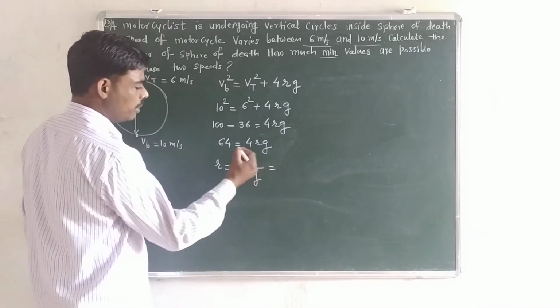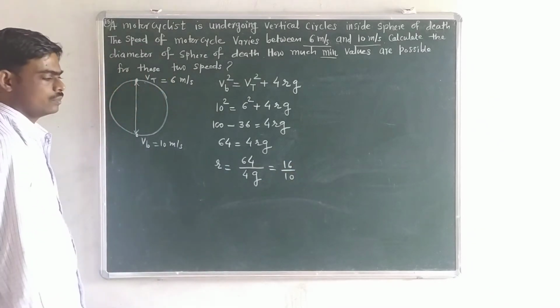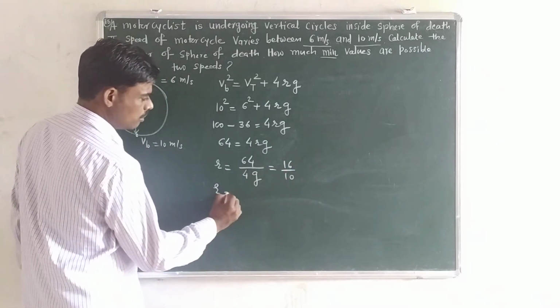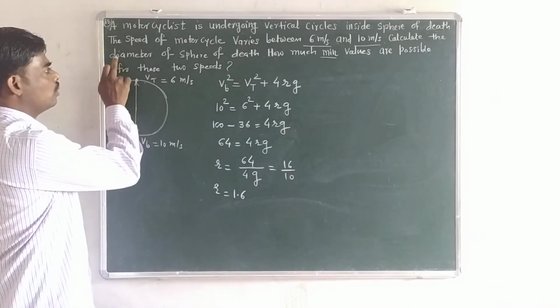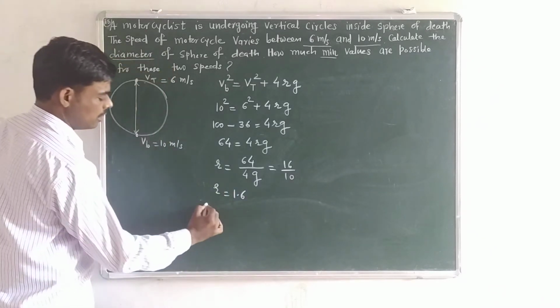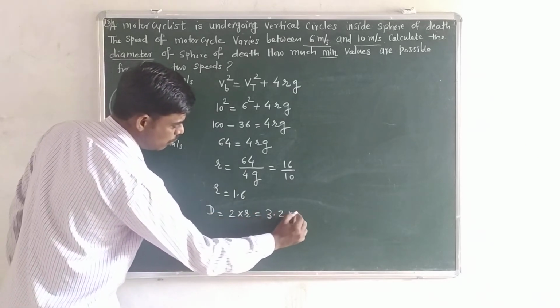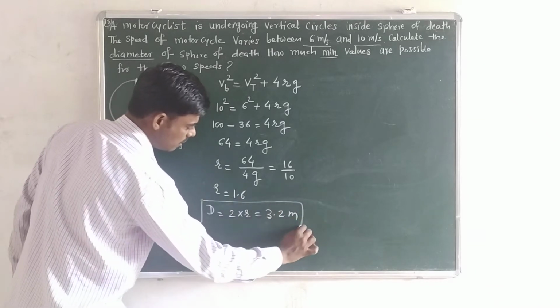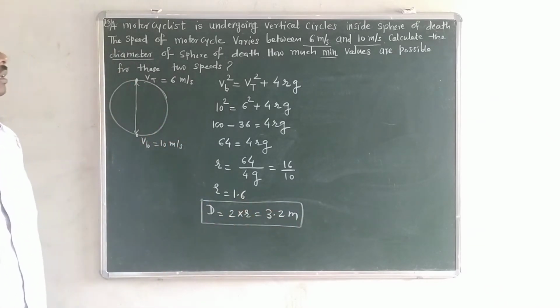So what it becomes? 16 by 10. So 16 by 10, it means 1.6, and we require diameter of sphere. That means diameter is 2 times radius. So it becomes 3.2 meter. That is your first answer. Diameter of this sphere of death is 3.2 meter.